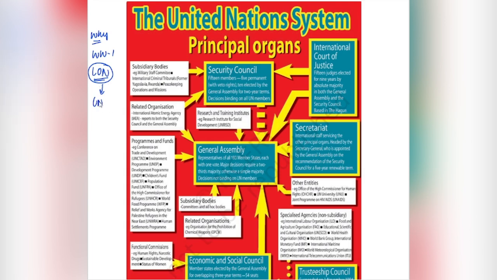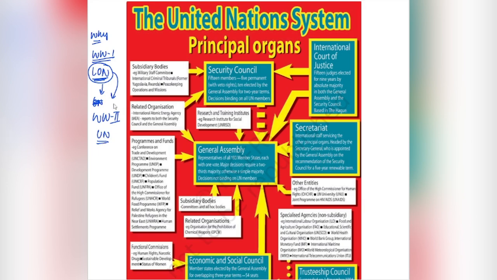After World War II. So basically after World War One, an organization was created, which was your League of Nations. But League of Nations failed to maintain peace and security, because we saw that World War II actually happened. So that means this League of Nations could not fulfill its job. So hence after World War II, another organization was created, which was the United Nations, right?